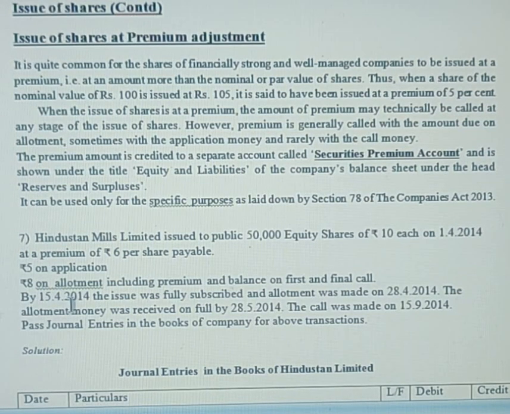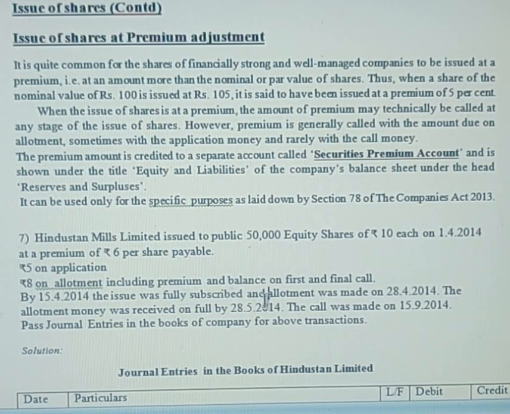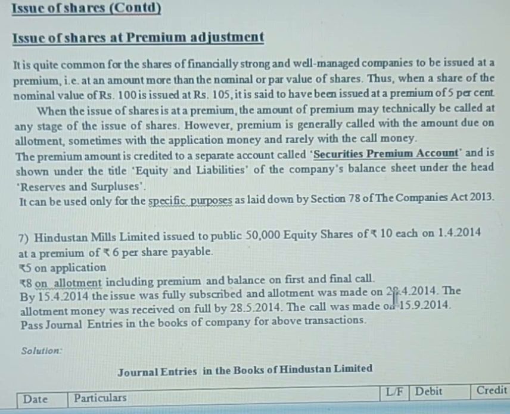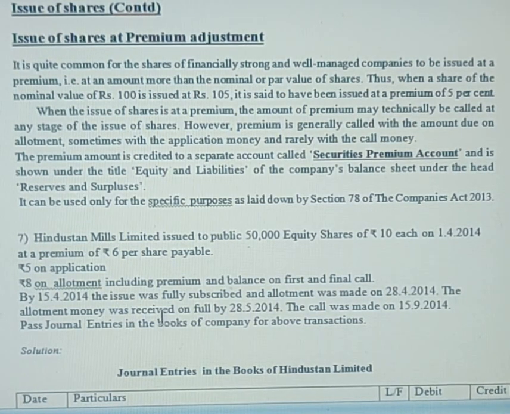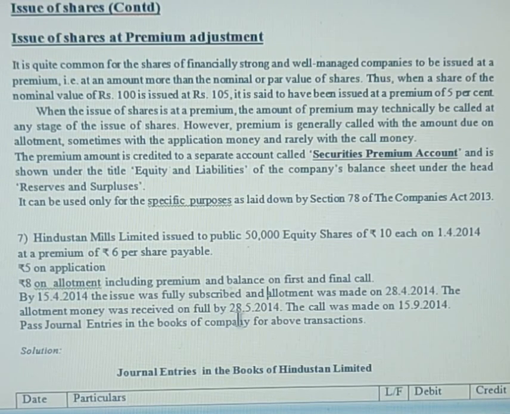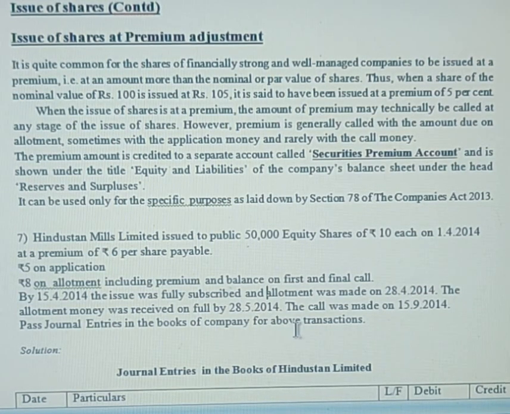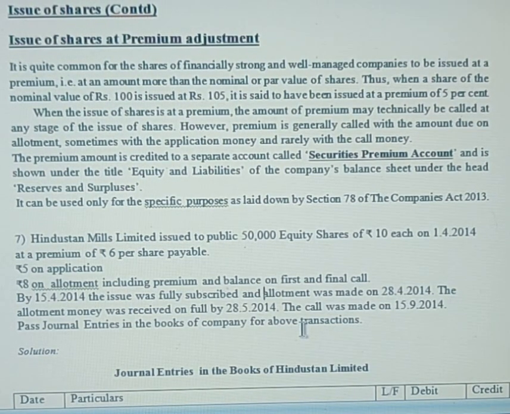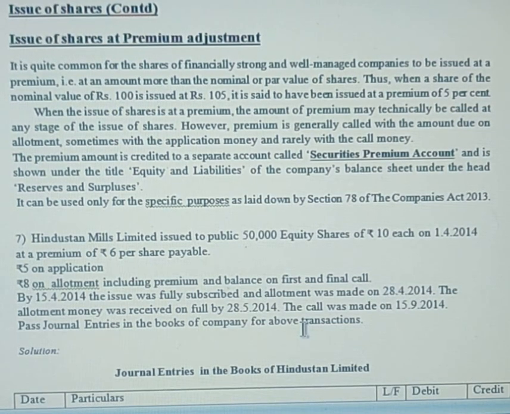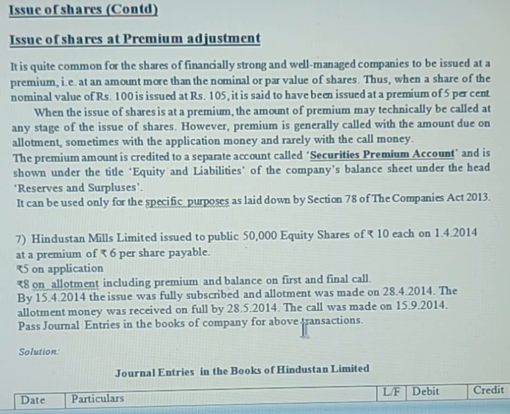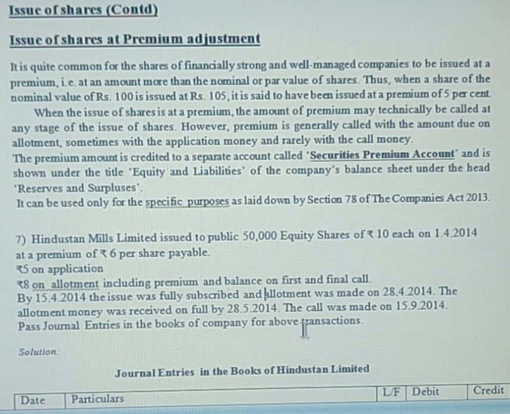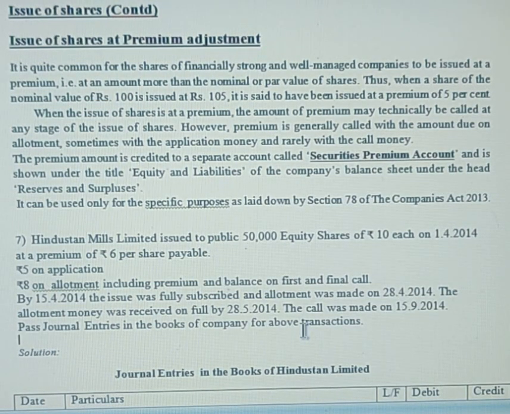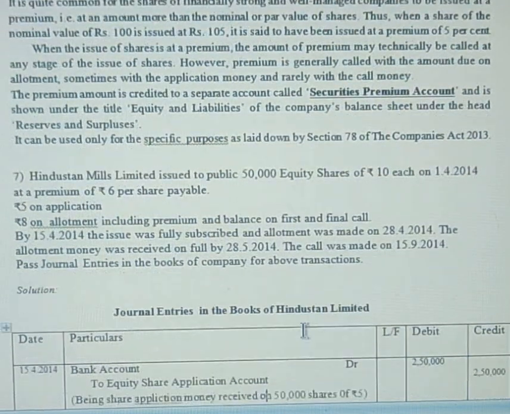The last statement: by April 15th, the issue was fully purchased and the allotment was made on 28th. The allotment money was received in full by 28 May. The call was made on 15/9/2014. Pass journal entries in the books of the company for the above transactions. So this is the question. Through analysis, we got to know premium has been collected in the allotment stage, including 6 rupees. The remaining balance will be on the first and final call.